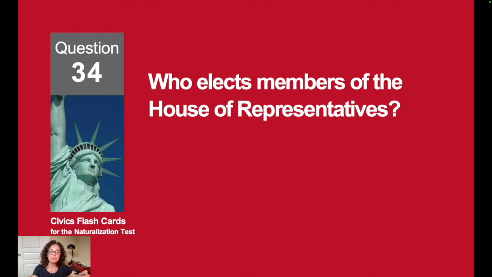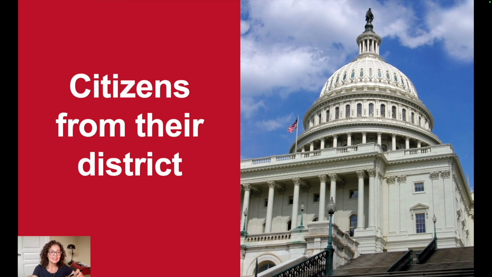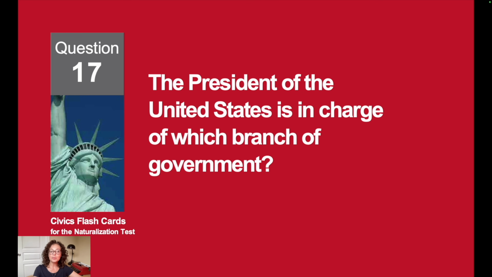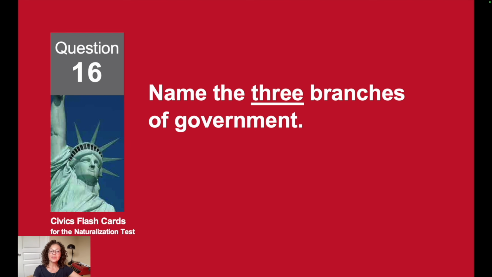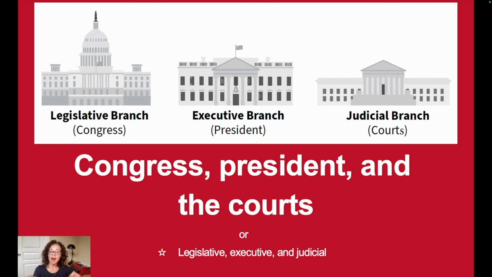Who elects members of the House of Representatives? Citizens from their district. The President of the United States is in charge of which branch of government? The executive branch. Name the three branches of government. Congress, President, and the courts.